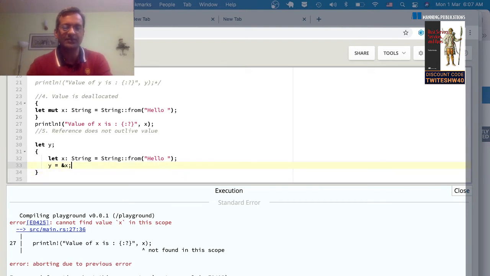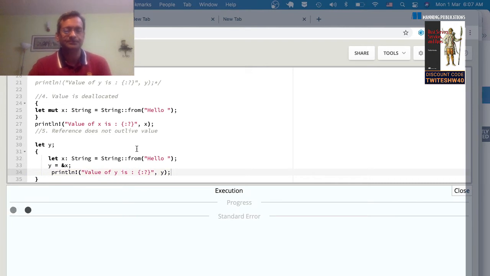It's pretty simple. I've just created a variable, I'm borrowing the value of x and assigning it to y. Now here, if I try to print out the value of y, this should work.